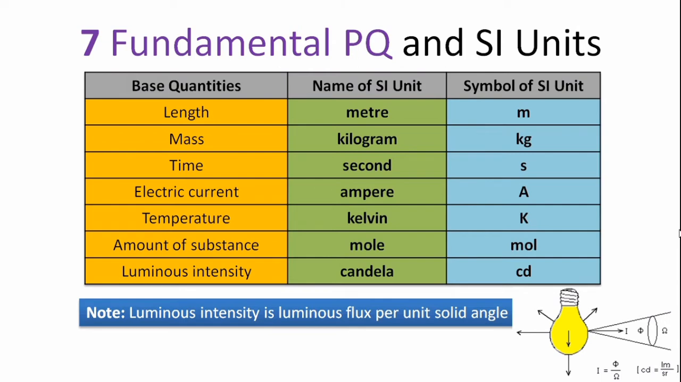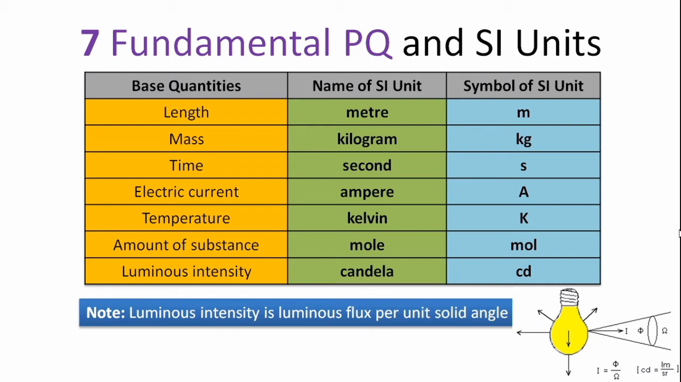As I said, there are 7 fundamental physical quantities, and correspondingly we have SI units. Length is a base quantity, also called a fundamental physical quantity, whose SI unit is meter and is represented by the letter m. The next physical quantity is mass. Its SI unit is kilogram and is represented by the letters kg.